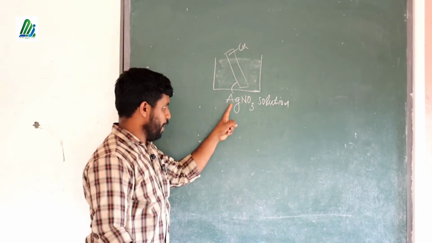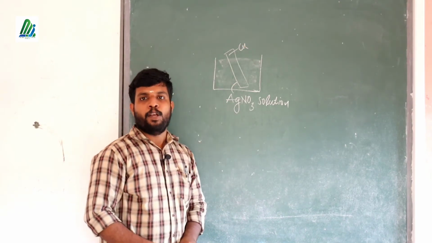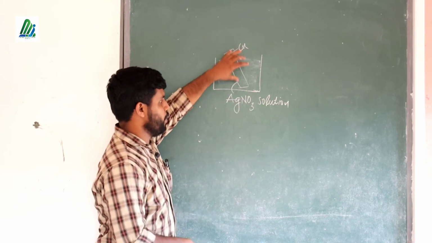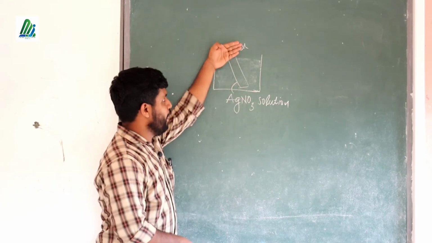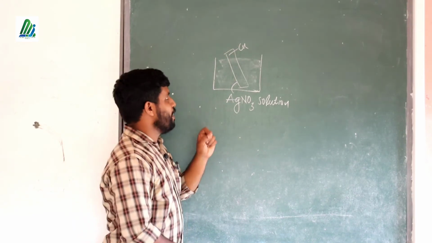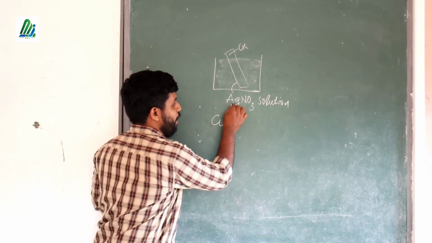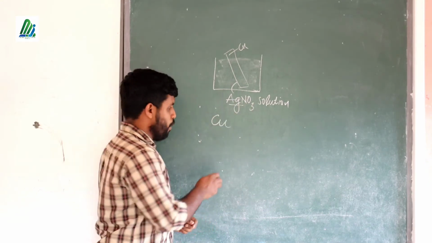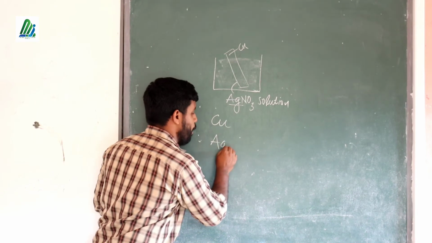Cu is more reactive than Ag, silver, so displacement reaction is possible in this case. Cu is the atom and Ag in the solution will exist as ions, Ag plus.